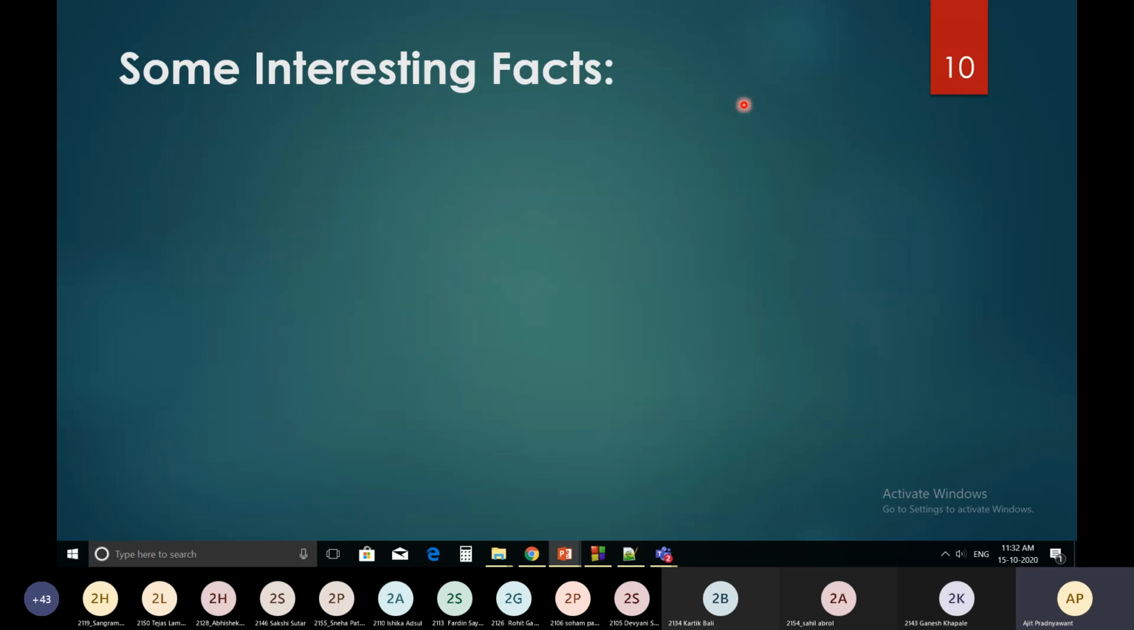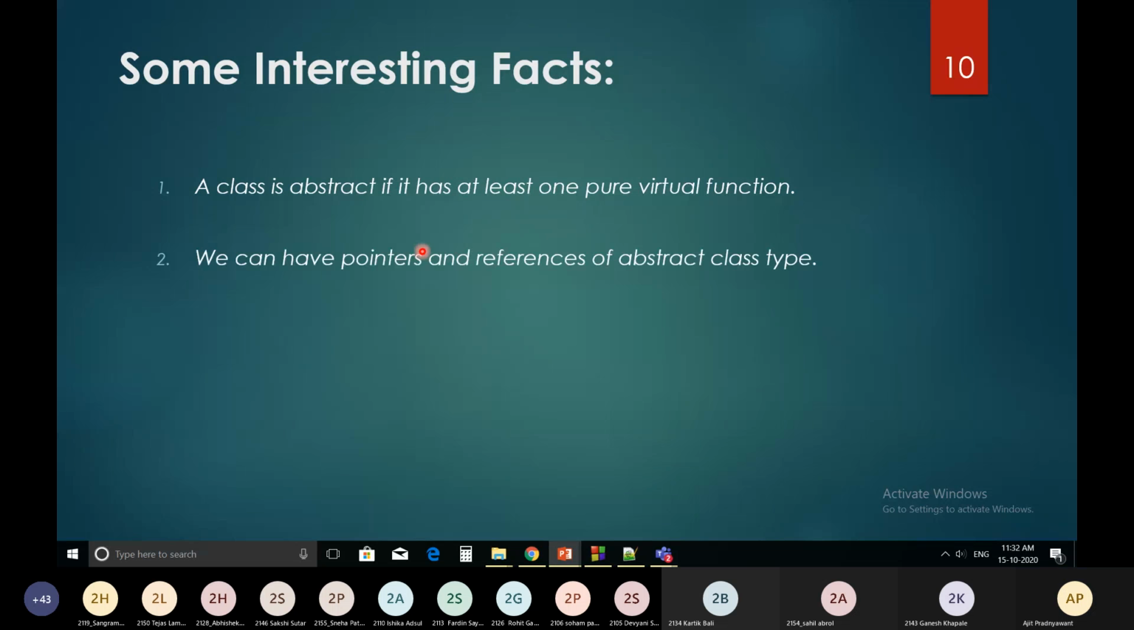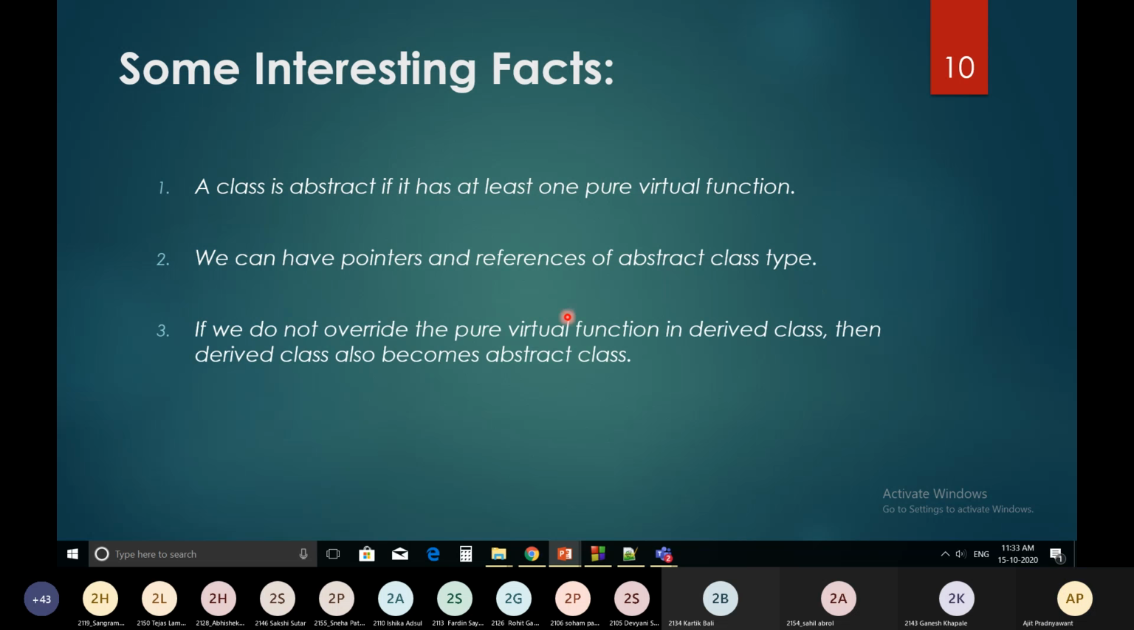Now these are some of the interesting facts. A class is abstract if it has at least one pure virtual function. We can have pointers and references of abstract class type. If we do not override the pure virtual function in derived class, then derived class also becomes abstract class. That's why in the beginning we get the